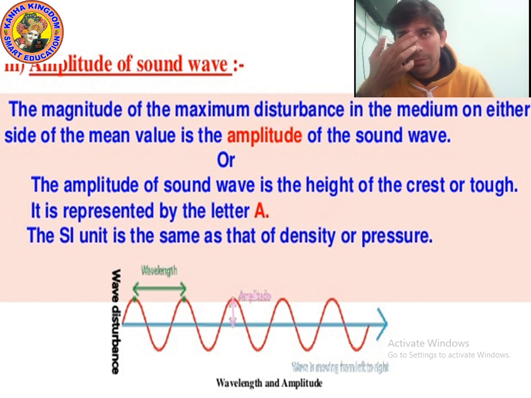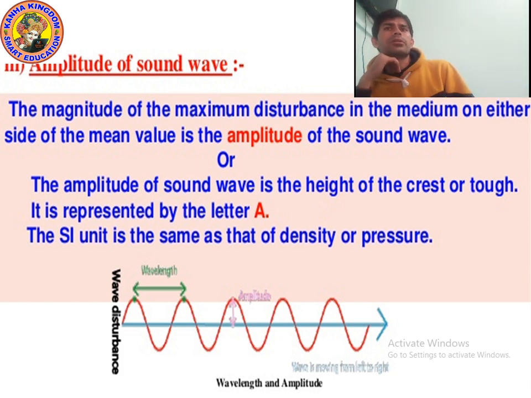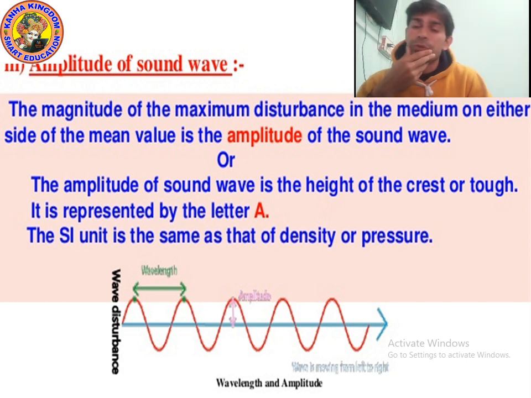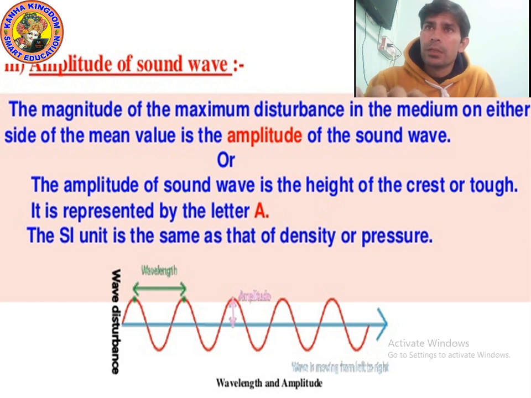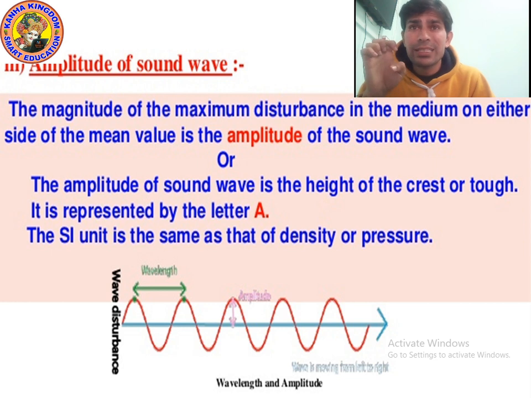You know the unit of density. Can you tell me? Kilogram per meter cube. That will be the same unit, or you already know the pressure unit. So amplitude is actually the distance, the height of the crest or the height of the trough. I hope you understood. Or you can say the wavelength is the distance between the crests of two waves that are next to each other.